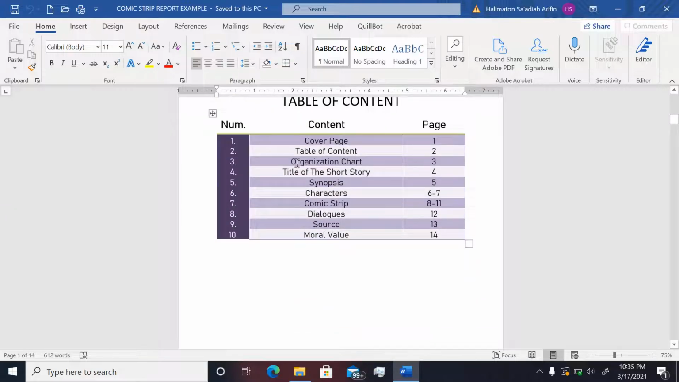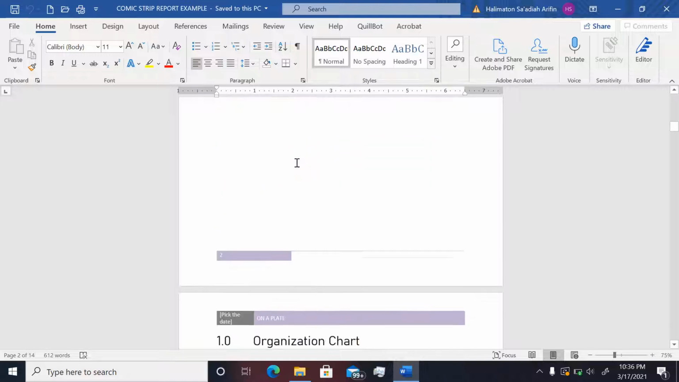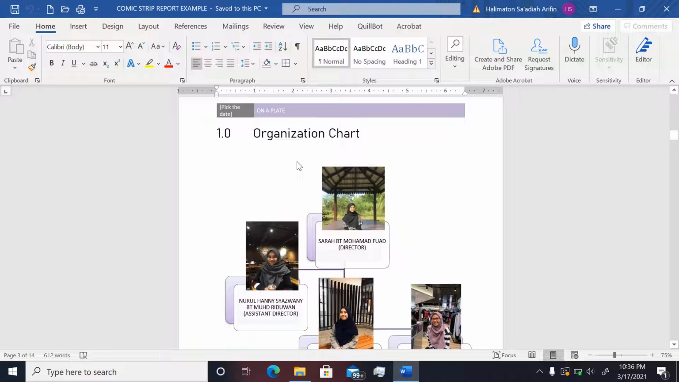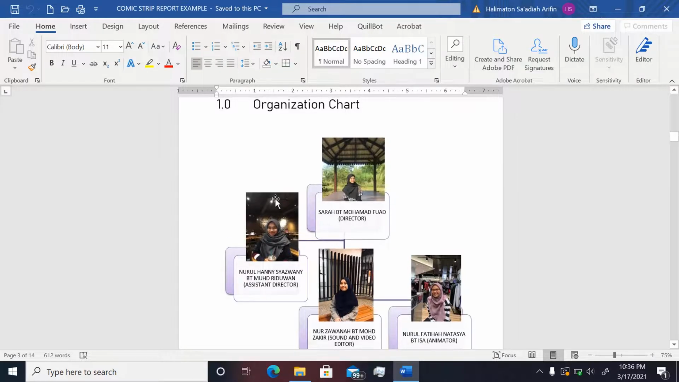The second page must include the table of content. In your report, you must include the table of content, organization chart, the title of the story, the synopsis, the characters, the comic strip, dialogue, source, and moral value. This is the organization chart, which shows the members of the group. Make sure you include your own picture in your chart.